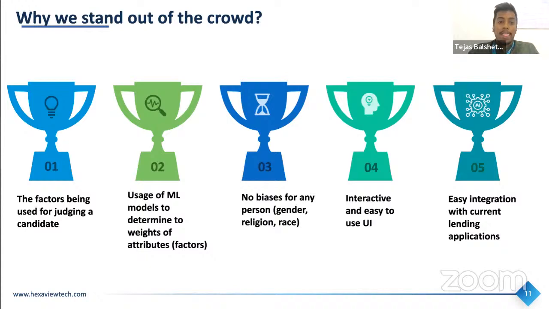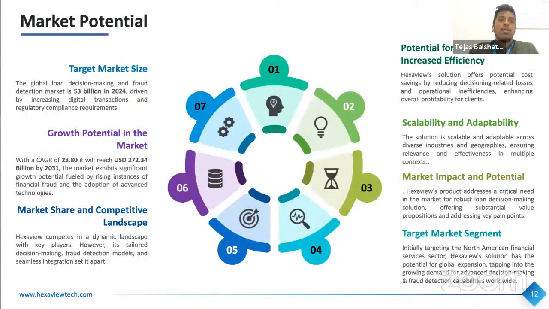So the market potential: the current global decision making of fraud detection market is estimated to be around $53 billion right now, and it's growing at a CAGR of around 23.8%, and it's expected to reach around $272 billion by 2031, which is a huge amount. So right now we are trying to capture that. We are trying to optimize that process. Our solution offers potential cost savings by reducing the loan related losses, decision related losses for the lending firm.